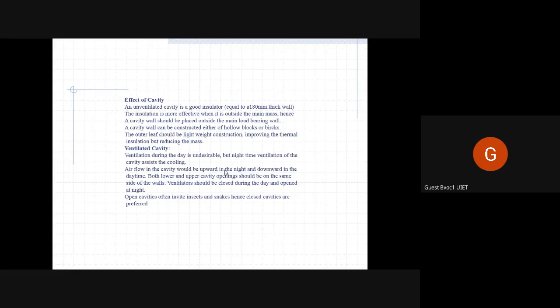And even in open cavities, a lot of insects, small animals, snakes, all of those things can get inside those cavities, and it is not desirable at all.